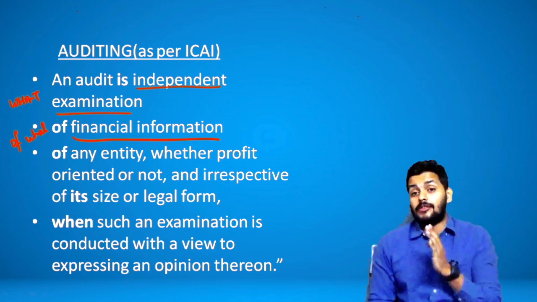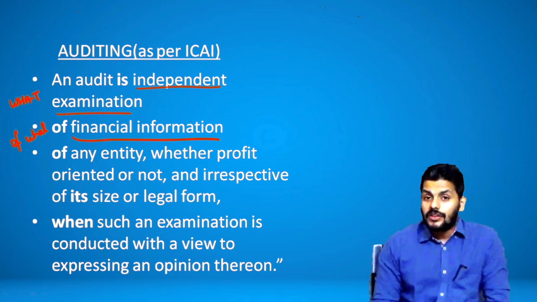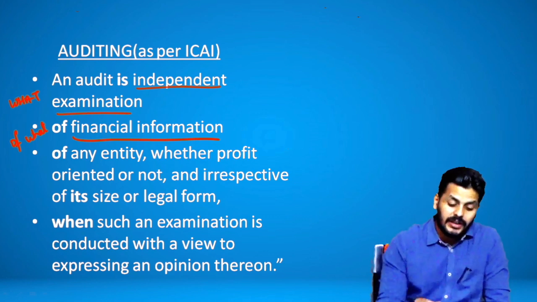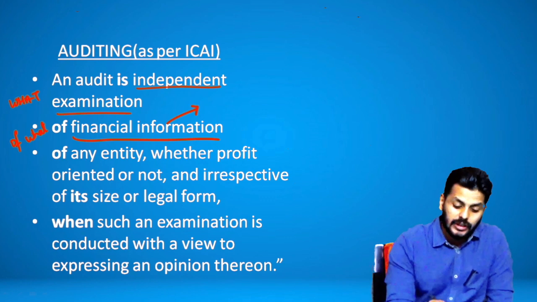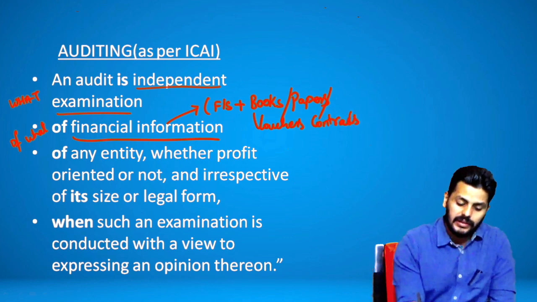Because we are expressing an opinion on financial statements, but we are not checking only financial statements. Financial information is a term that includes financial statements plus all books, papers, vouchers, and contracts. All of that is included in financial information.